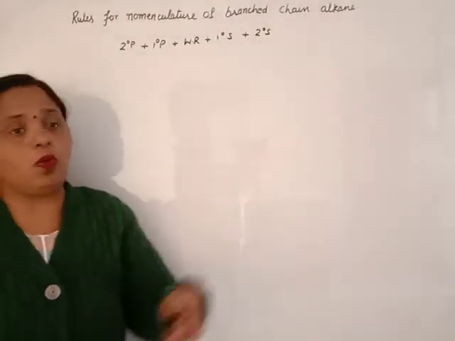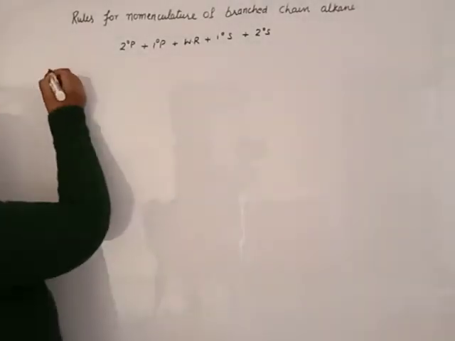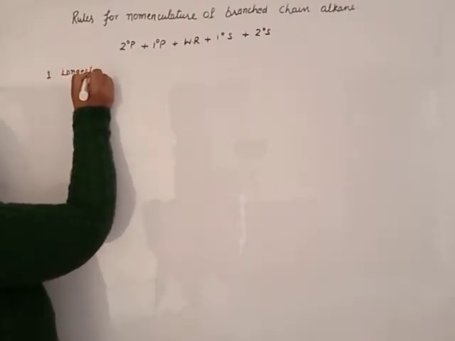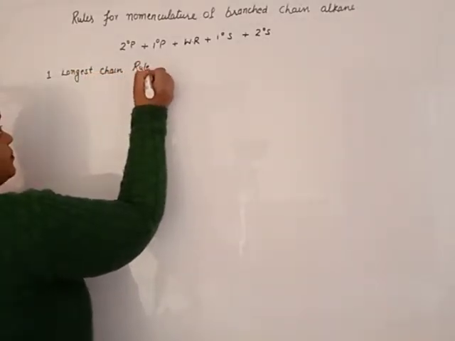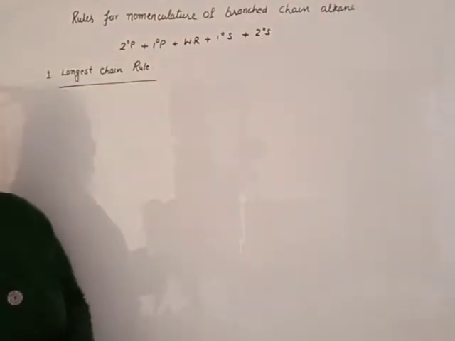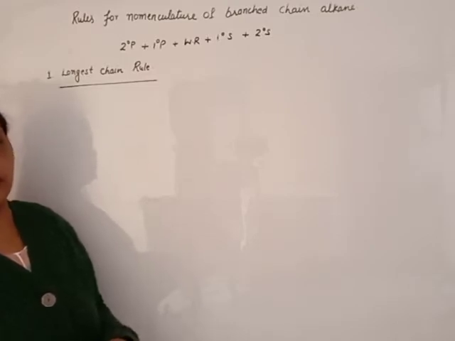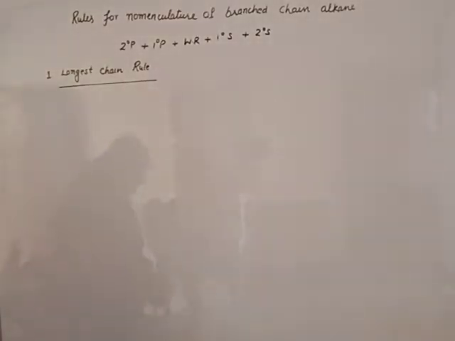But if we have a long chain alkane and it is branched, then it will follow some rules. First one is the longest chain rule. Beta, in case of the longest chain rule, if we have a long chain alkane and we have two or more long chains, which one will we use? We will use the longest chain.